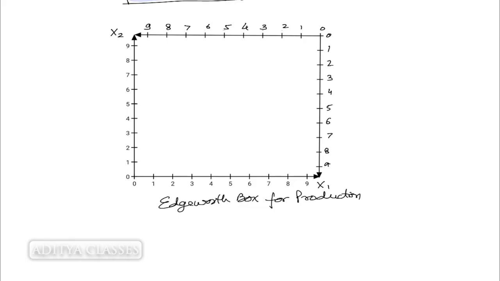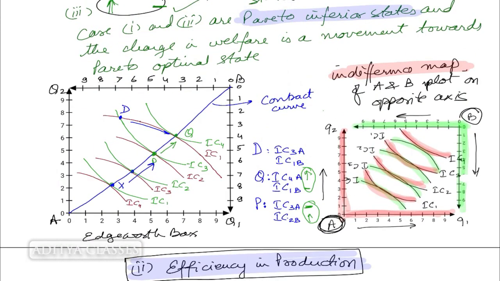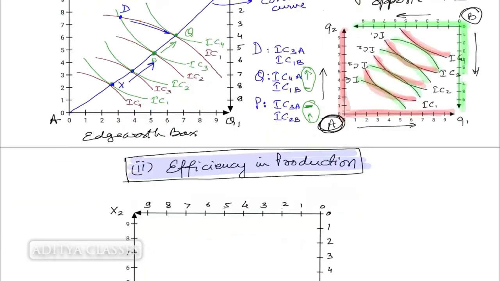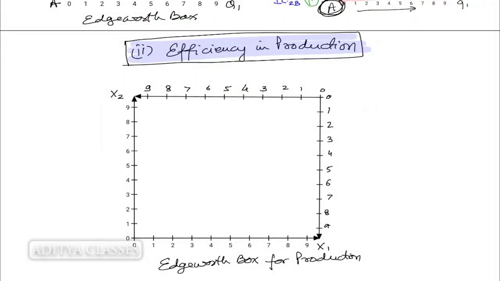What are isoquants? Isoquants are rather similar to indifference curves. What were indifference curves? Indifference curves are those curves where the consumer is indifferent between Q1 and Q2. He is ready for product 1, he is ready for product 2, and this is an indifference curve, that he is indifferent to product 1 or 2. He could go with either 1 or 2. Same is with isoquants. So let us go ahead and plot isoquants for producer 1.